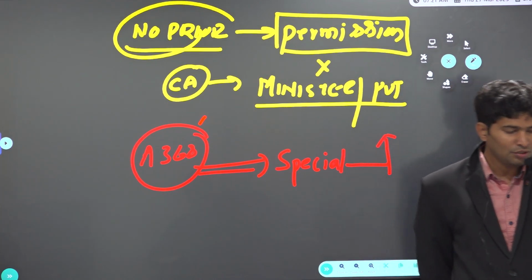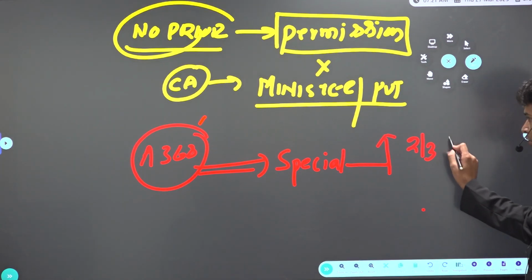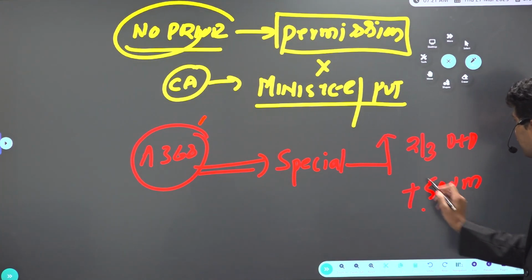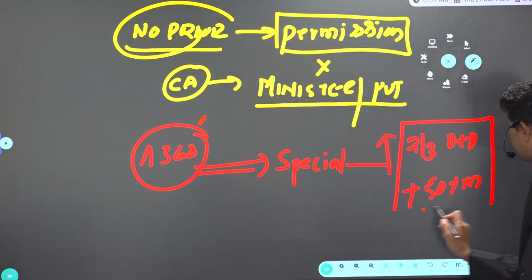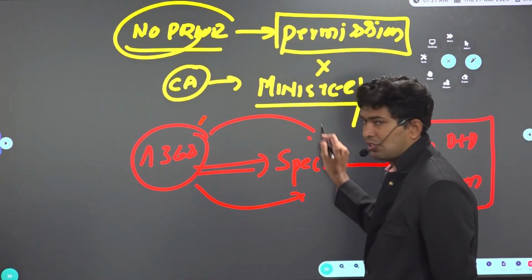Two-thirds of the members present and voting, along with 50% of the total membership. Correct? So two-thirds of members present and voting, along with 50% of the membership, is called special majority for an Article 368 bill to be passed.